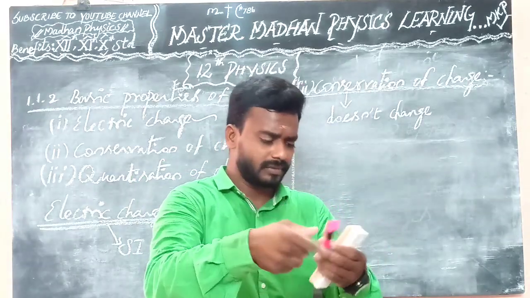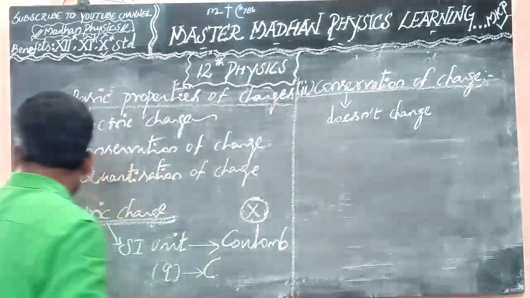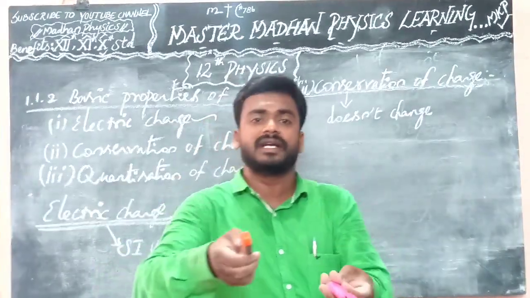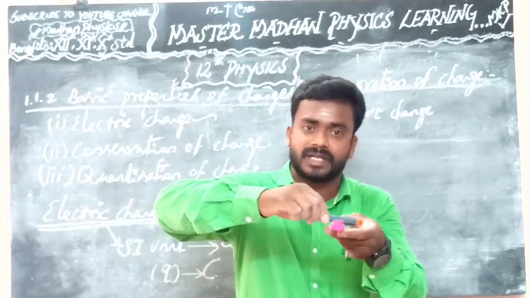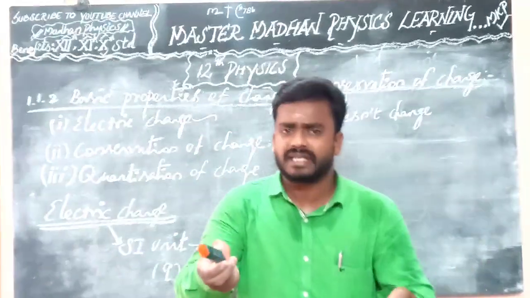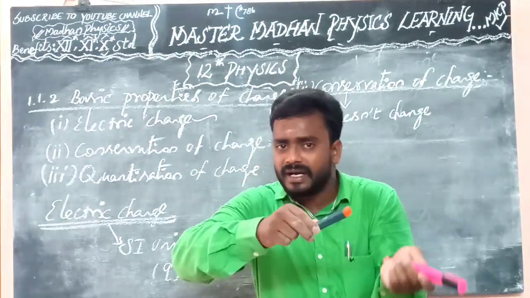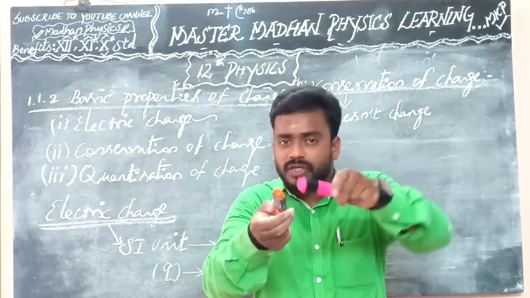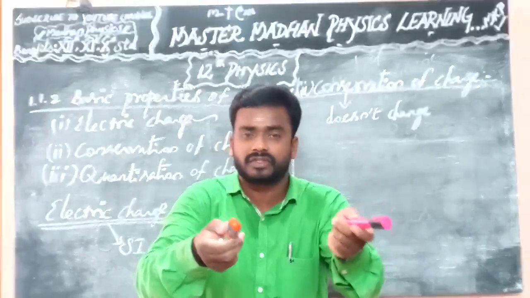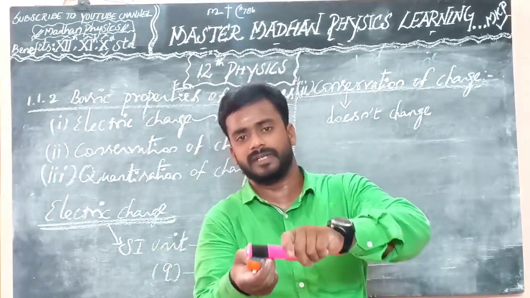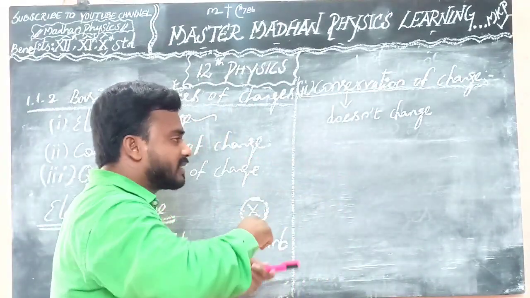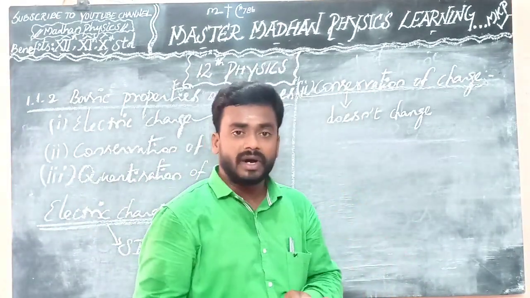For example, this is silk cloth, this is glass rod. The glass rod will transfer charges from this object to that object. So that is the main thing: charges get transferred from one to another.